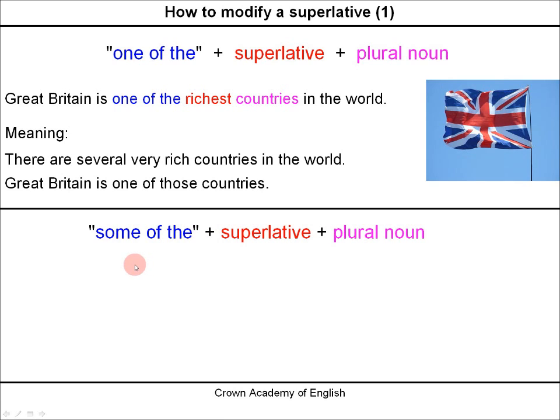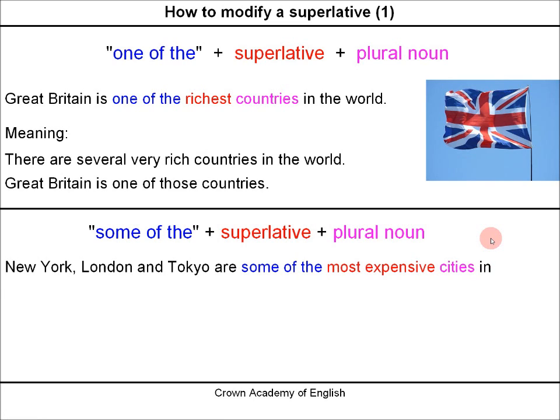Very similar. Some of the, followed by the superlative, followed by a plural noun. So this is the same as this, except this is the plural form. New York, London, and Tokyo are some of the most expensive cities in the world.